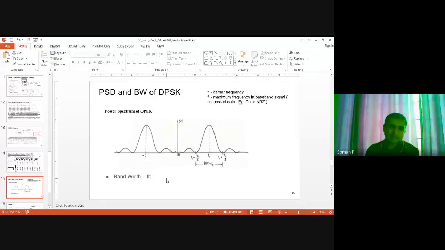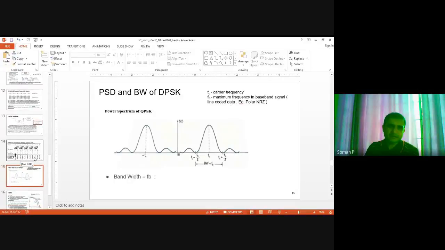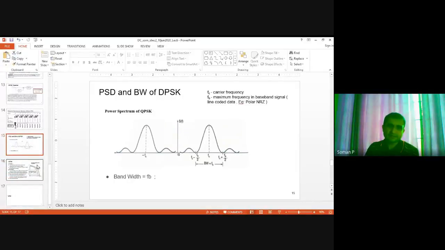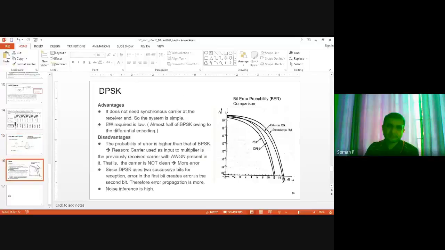In BPSK, the bandwidth is 2fb. And the reason behind that, we are not going to the derivation, is that we are actually sending the differential signal, or we are coding the differential signal or the XORed signal, not the actual signal. That is the reason why we have lesser bandwidth in the case of DPSK. Okay.